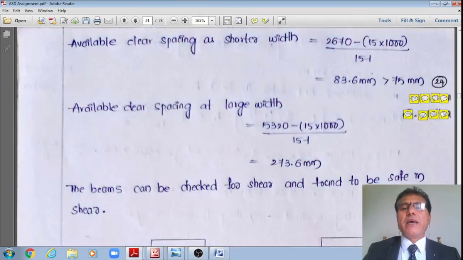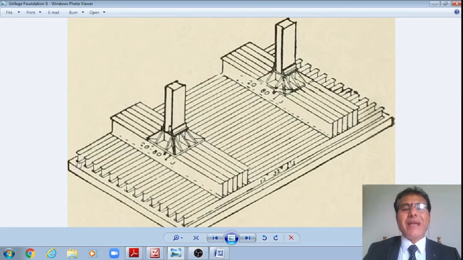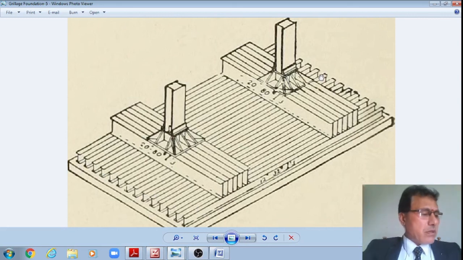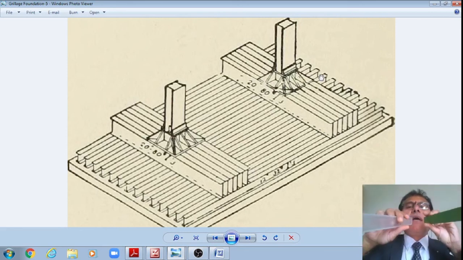Therefore, at this end, 5320 space is available, from which if I deduct 15 100s, that divided by 14, it works out to 273.6, which is much greater than 75 mm. Therefore, at this other end the gap is more, whereas the moment you go to the other side, they are just narrowing down like this. Whereas at the other end, the space is more.